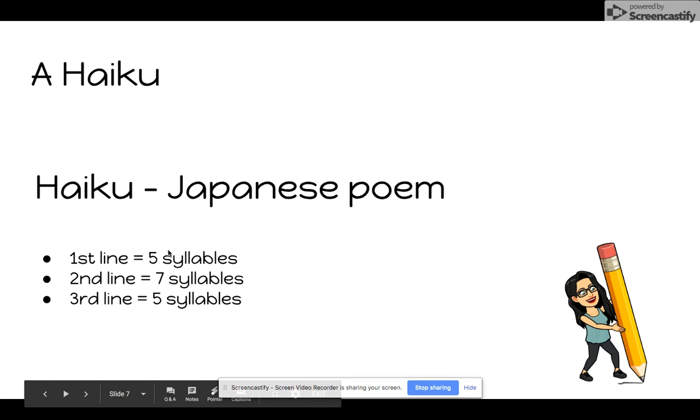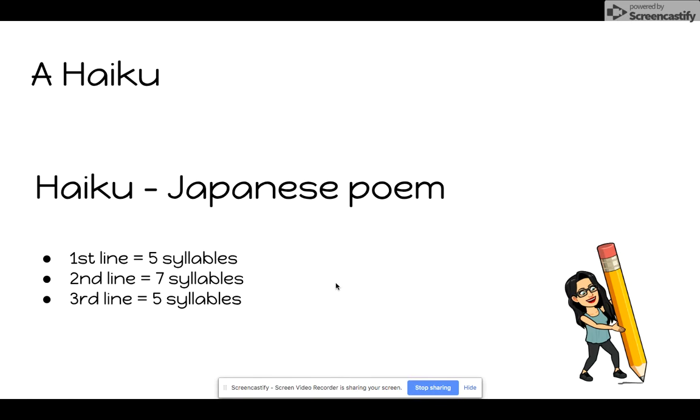Another style of poetry is a haiku. A haiku is a Japanese poem, and a Japanese poem has 3 lines. And like the first 2 poems, they also have some rules that you need to follow. The first line has 5 syllables, the second line has 7 syllables, and the third line has 5 syllables.